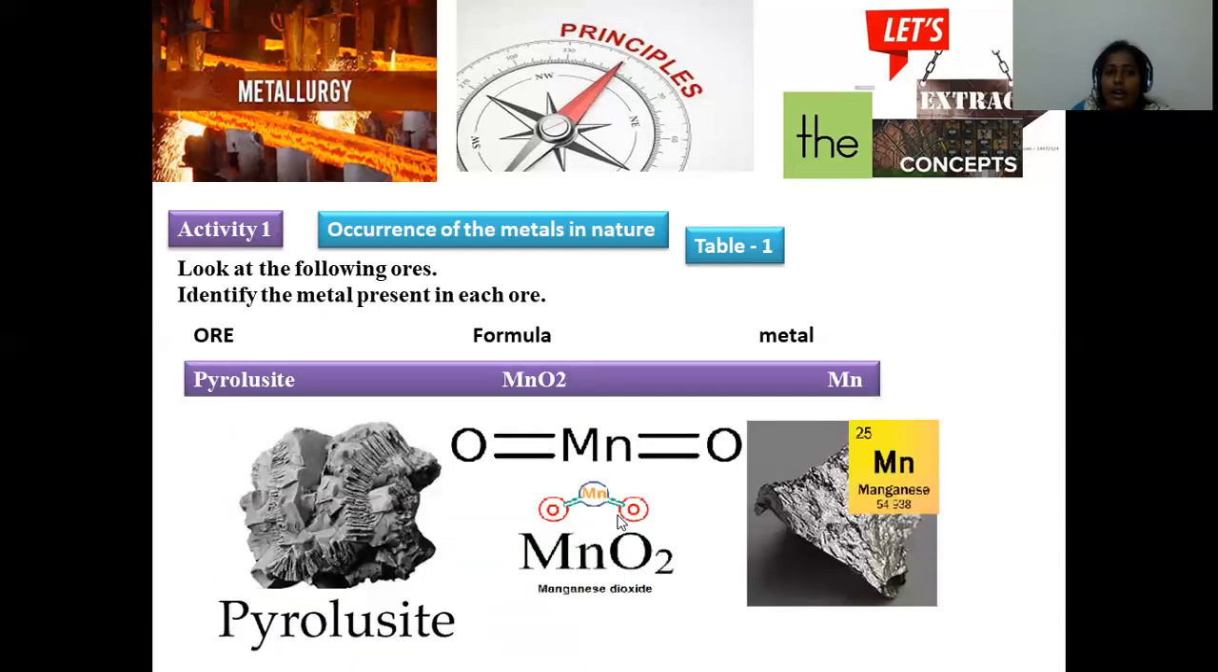And next is pyrolusite. Pyrolusite is the ore of manganese, where it is present in the oxide form. Manganese dioxide is called pyrolusite, and manganese dioxide is the chemical name. MnO2 is the chemical formula, from which we can conveniently extract the manganese metal.